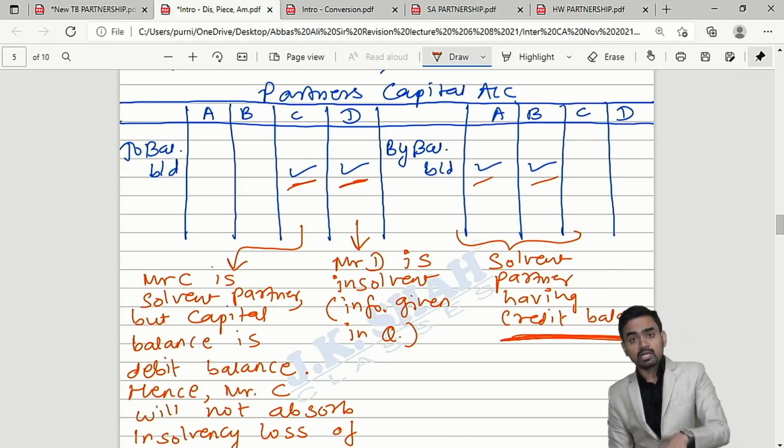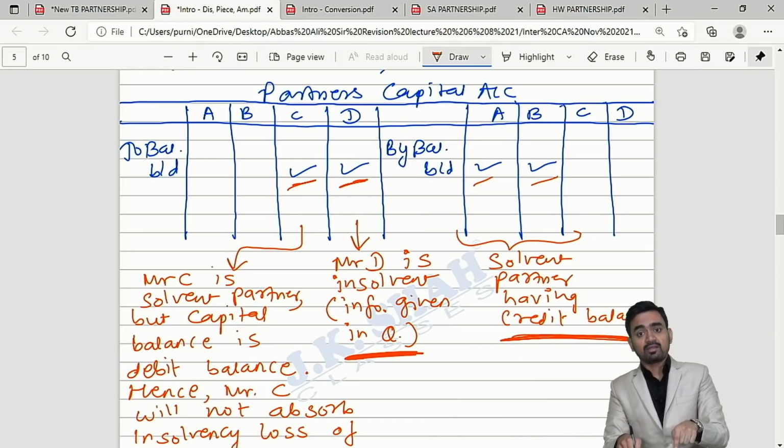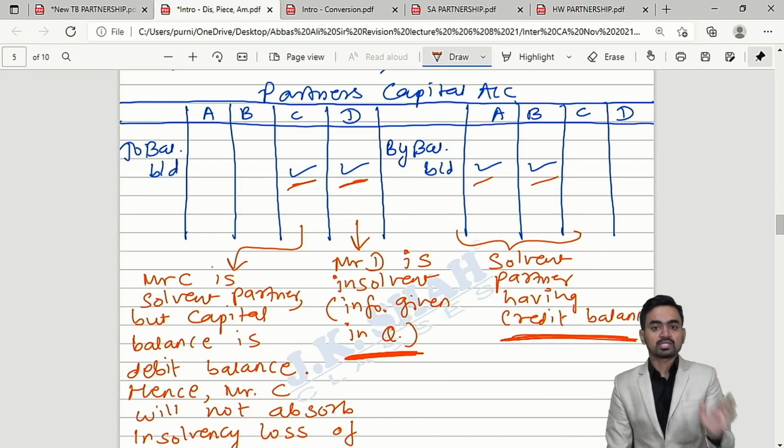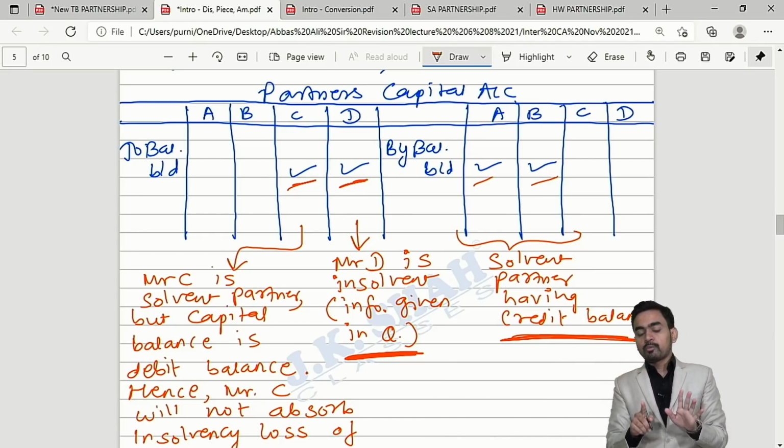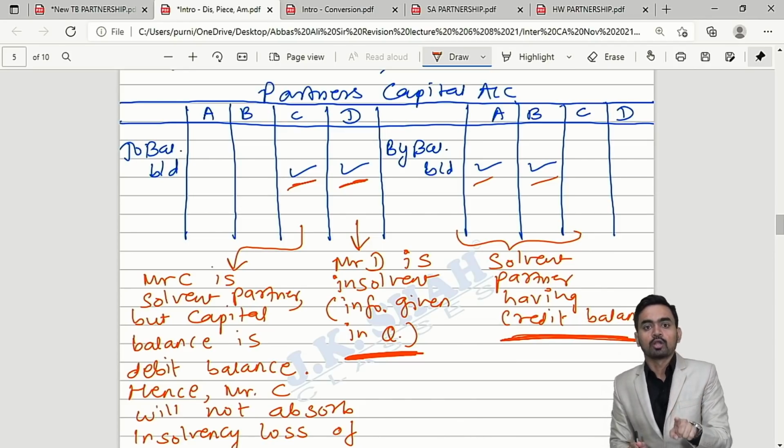Now it is clearly given in the question that Mr. D is insolvent. The instruction is there in the question that Mr. D is insolvent. But no such instruction is given for Mr. C. So in the absence of information, though the partner is having a debit balance, still he is solvent.